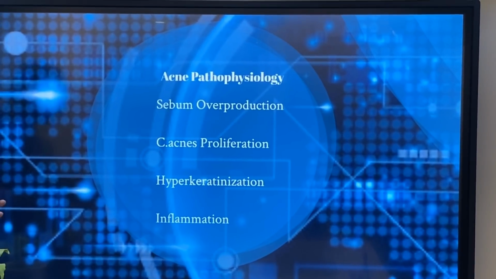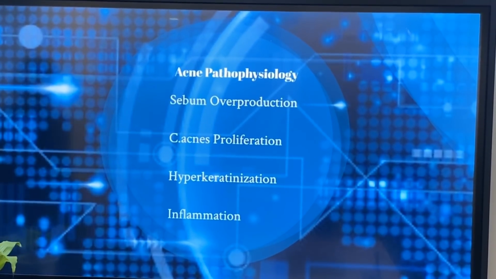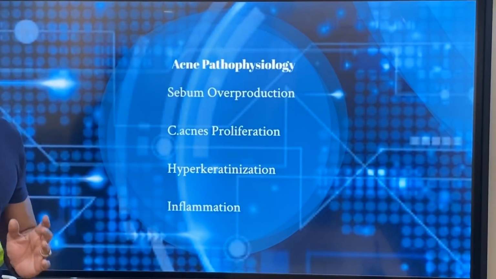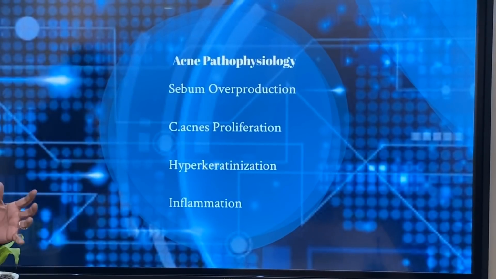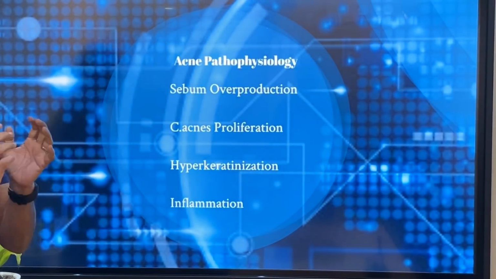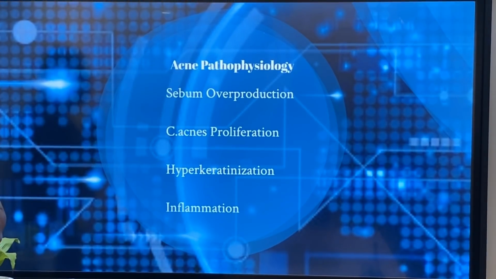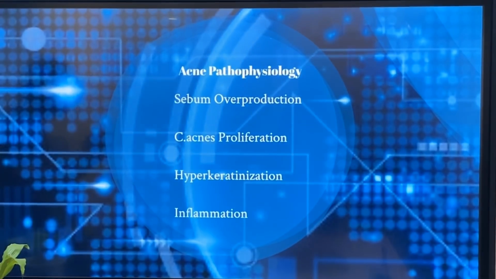Now we will see the pathophysiology. What is the cause of acne? There are mainly 4 steps in how acne is formed. Number 1 is sebum overproduction. Sebum is an oily substance produced by the sebaceous gland, which is a gland just beneath our skin. Overproduction of sebum can produce acne. I will come to that.